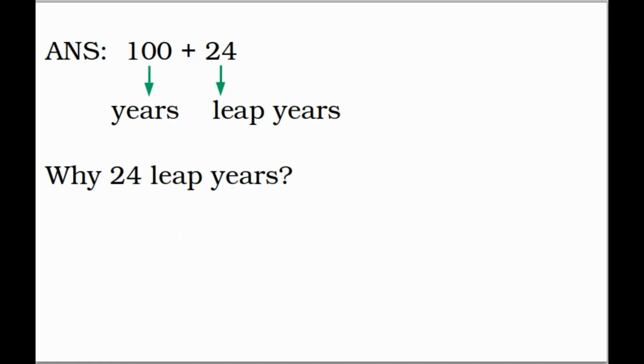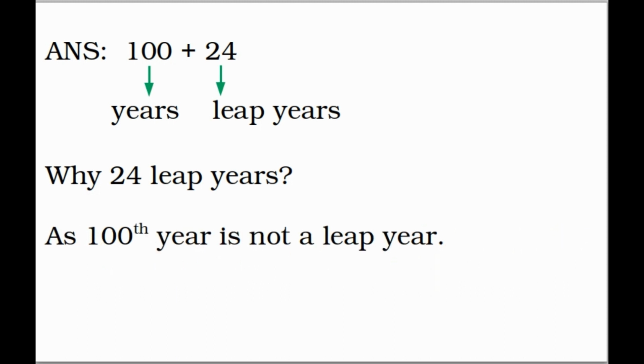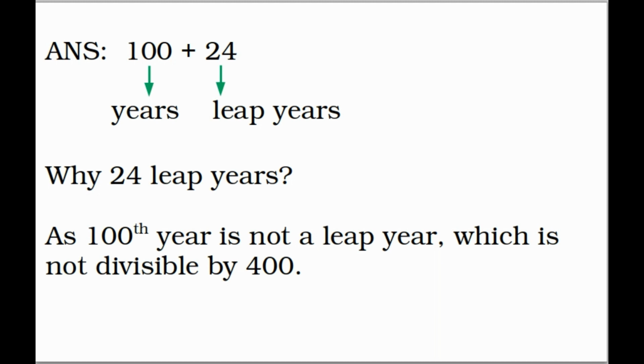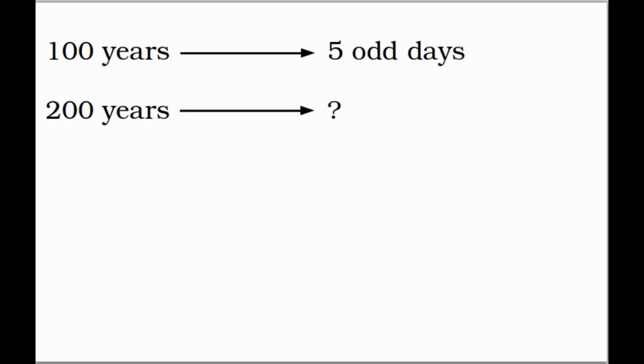So 100 plus 24, which gives you 124. 124 by 7, your remainder will be 5. So 5 odd days among 100 years.